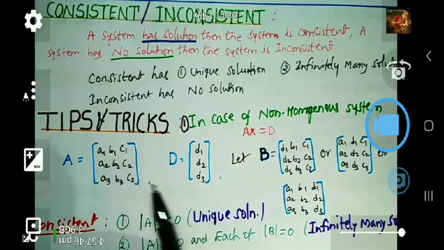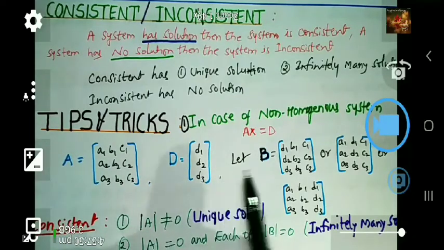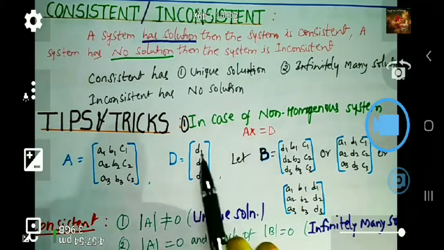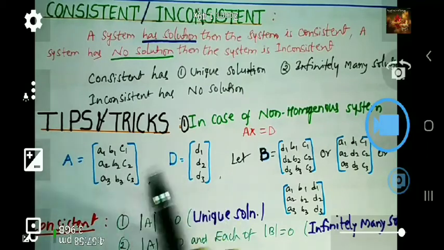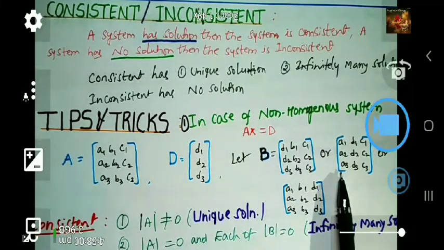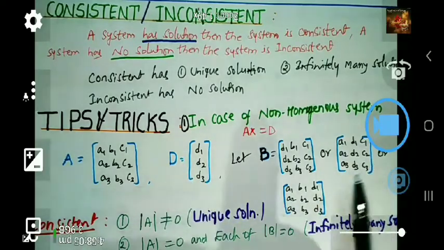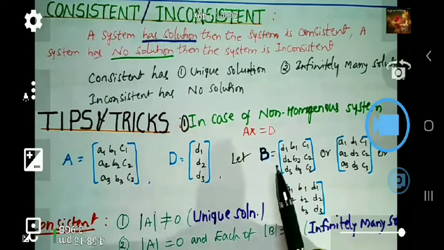In the A matrix, the first column replaced by D1, D2, D3, we can form one of the B. In the same way, the second column replaced by D1, D2, D3 in A, we can form the second type of B. Similarly, can you guess what is next? Yes, the last column is replaced by D1, D2, D3. We can get one more type of B. B is also very important